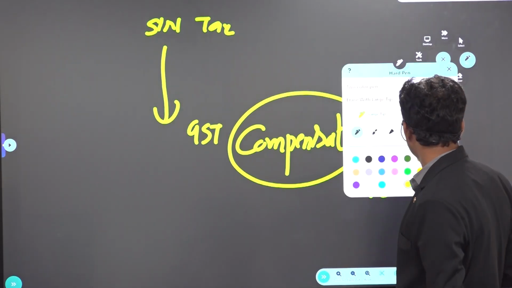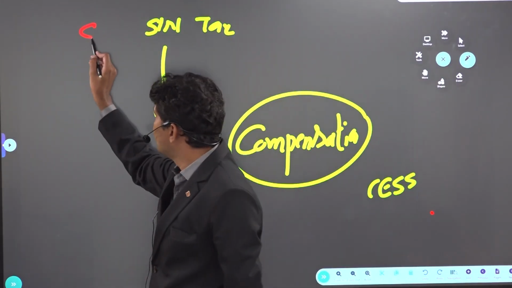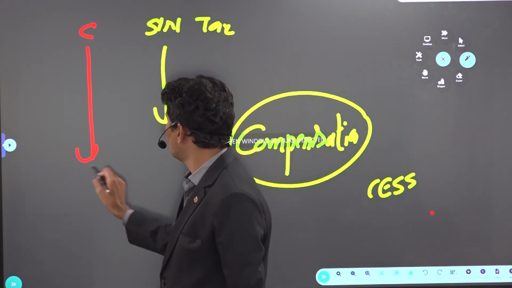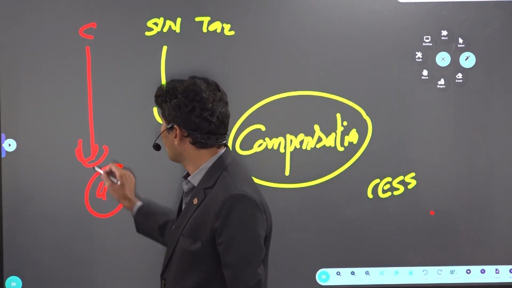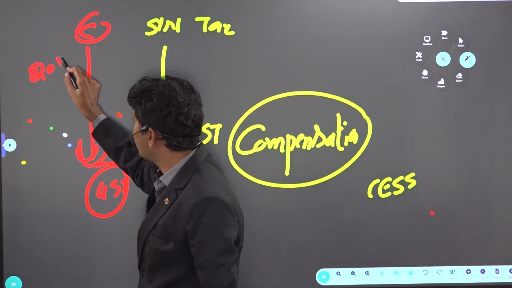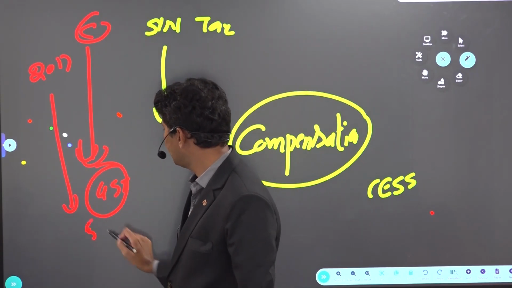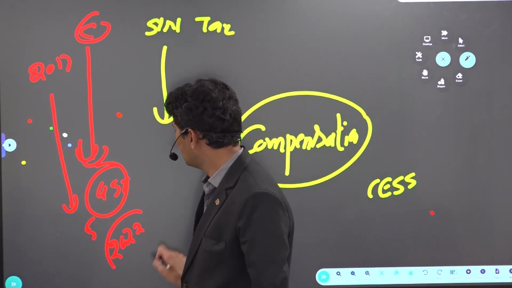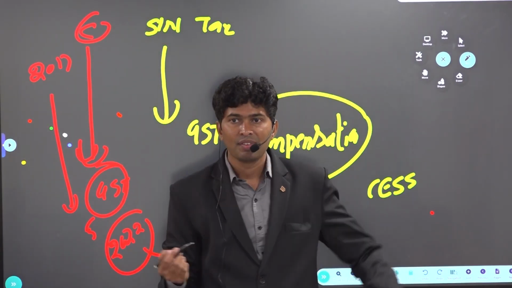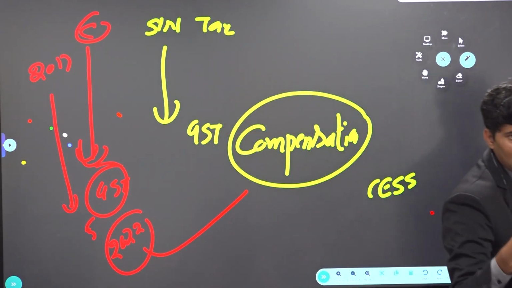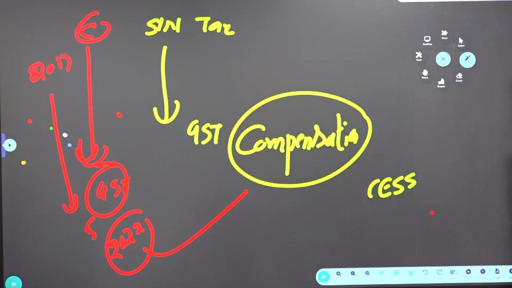So initially, center guaranteed GST compensation to states for 5 years. 2017 to 5 years means 2022. Now states are asking to extend GST compensation further. So center is considering whether to extend or not. But as of now, to pay GST compensation to the states, center is collecting cess.